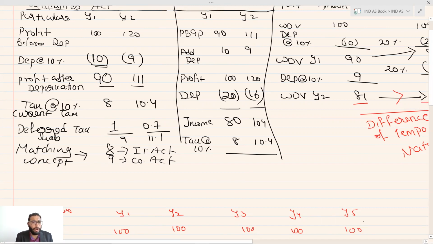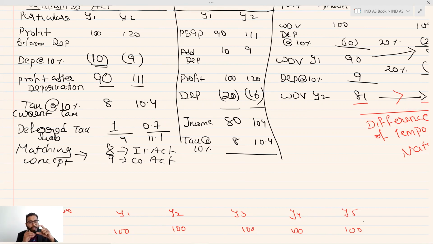Now what you did is you brought 9 and 11.1, that is 10% of the profit after depreciation. But you bifurcated that total amount into two categories, current tax and deferred tax. Because the total 9, as we were discussing based on the matching concept, was not all for the current period.